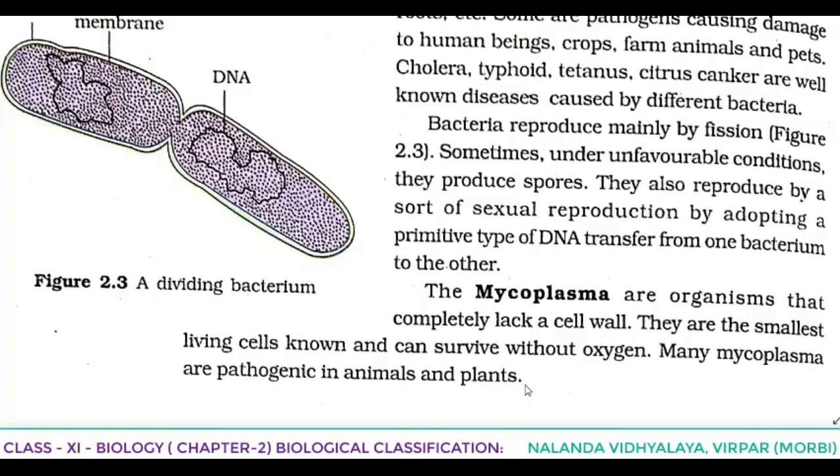Main diseases we told. Then, related to reproduction, we discussed asexual and sexual. Then we told about mycoplasma. They are organisms that completely lack a cell wall, the smallest living cells known, can survive without oxygen, and many of them are pathogenic, disease-causing organisms in plants and animals.